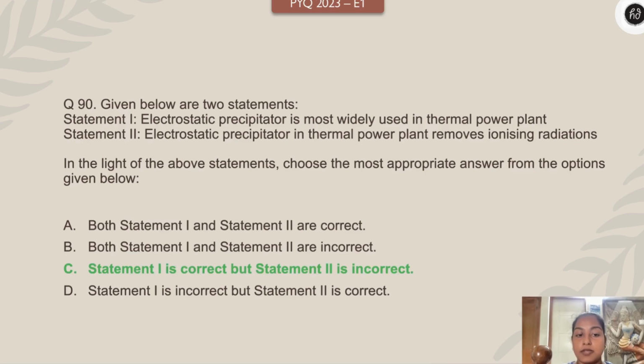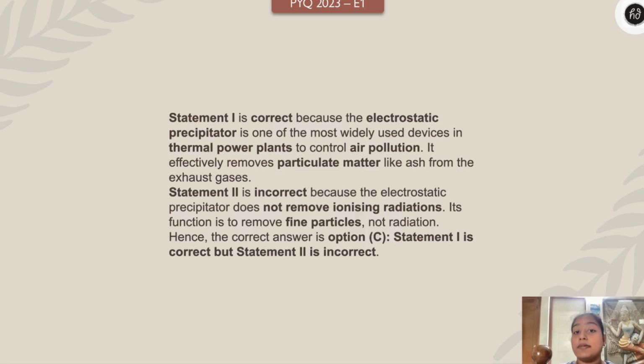Alright, here goes the answer. Statement 1 is correct, but statement 2 is incorrect. Why do you think so, children? Statement 1 is correct because the electrostatic precipitator is one of the most widely used devices in the thermal power plants to control air pollution. Therefore, it's very true. But statement 2 is incorrect because it does not remove ionizing radiation. It will just remove fine particles, not radiation. Therefore, statement 2 is wrong. So, the right answer is option C.